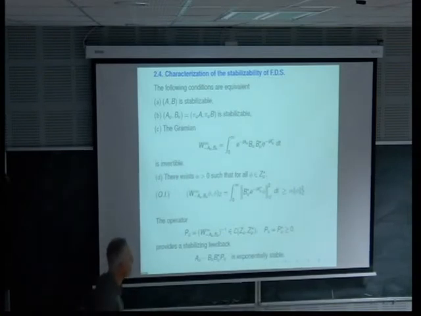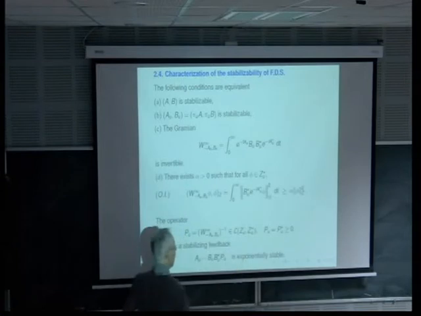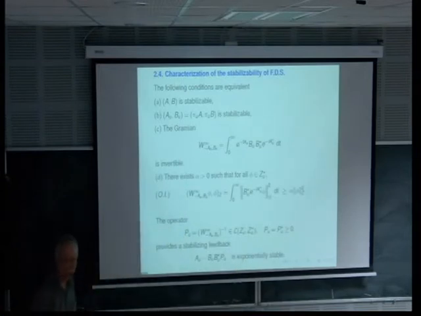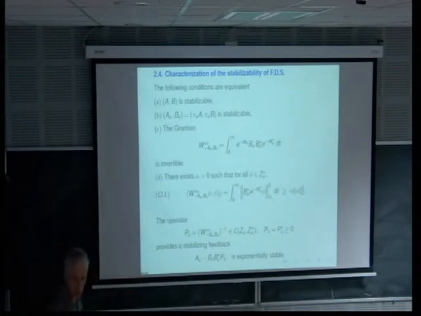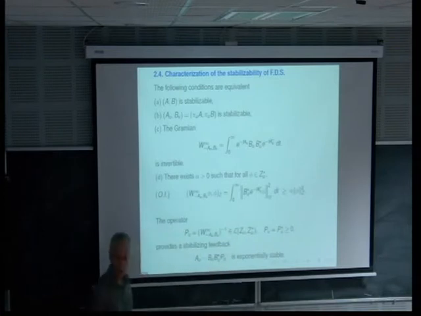It's also equivalent to some inequality, which is known in control theory as an observability inequality, an inverse inequality, because it's an inequality obtained for the adjoint system.